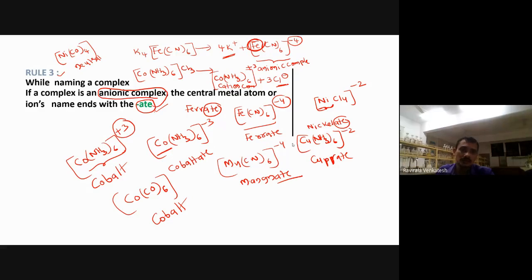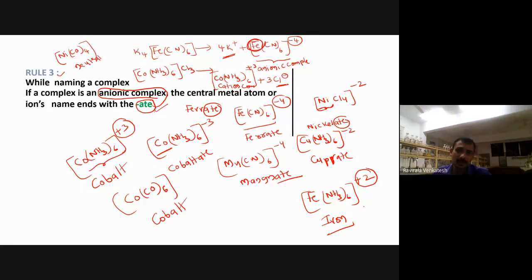Because you are making mistakes here only. Most of the students, what are they doing? For example, iron is there, with NH3 six times, giving +2. Most students write ferrate in the nomenclature. It is not ferrate, it is called iron only that we have to write. Why iron here? Because it is a cationic complex compound. Iron only. Don't write ferrate here.